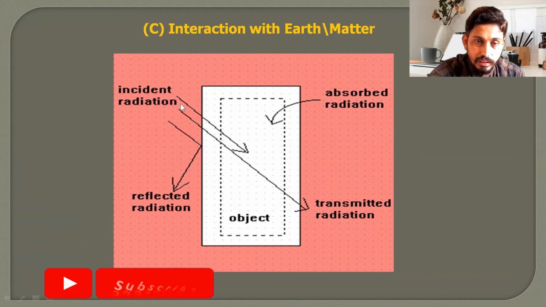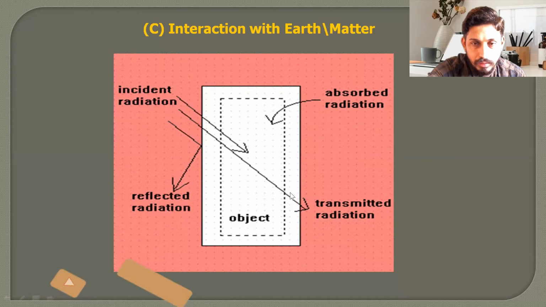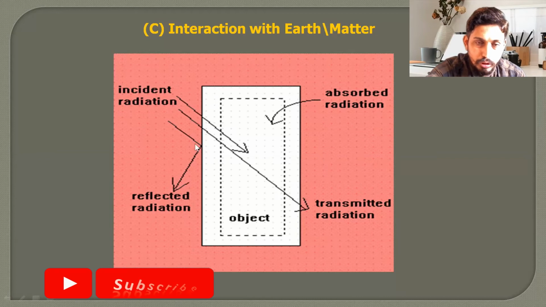When incident energy strikes an object on the Earth's surface, there are three important processes that we have to consider: absorption, transmitted radiation, and reflected radiation. The first one is absorbed radiation, meaning the incident energy is to a certain extent absorbed in the object. Then a portion of the energy is transmitted through the object; that is the transmitted radiation. And a portion of the incident radiation is reflected back after striking the object on the Earth's surface; that is nothing but the reflected radiation.